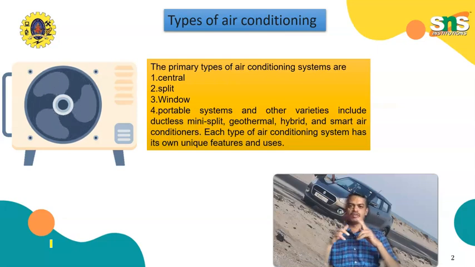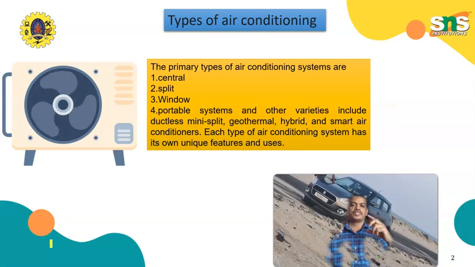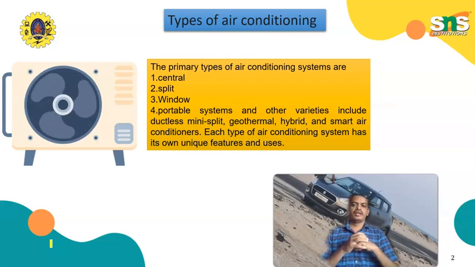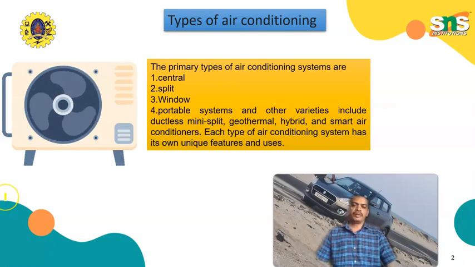Next one is the expansion valve. It reduces the pressure of the refrigerant, allowing it to expand and cool. Evaporator coil. The evaporator coil absorbs the heat from the indoor air as the refrigerant evaporates, cooling the air.